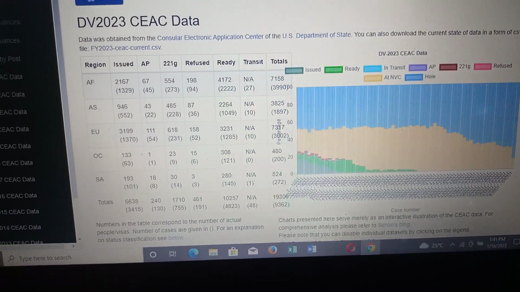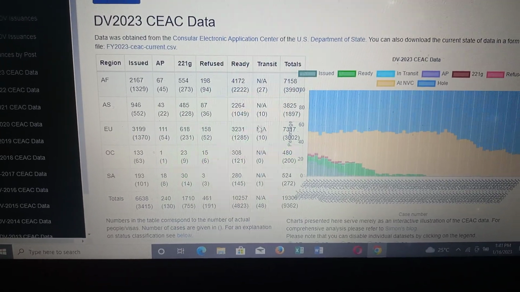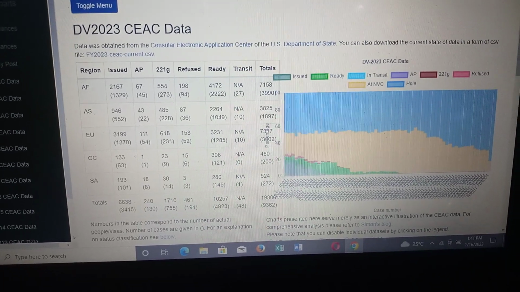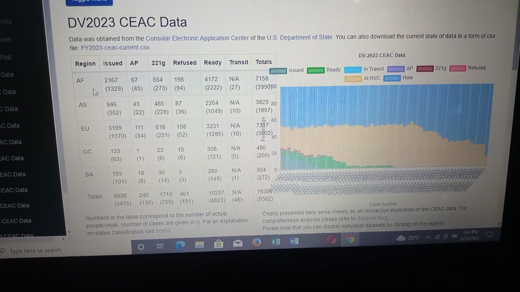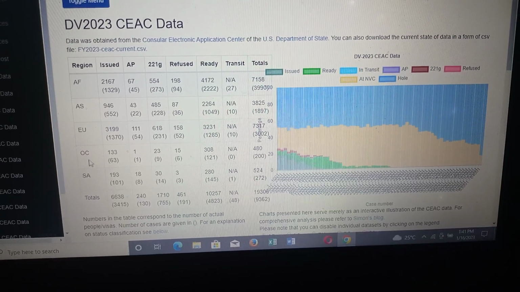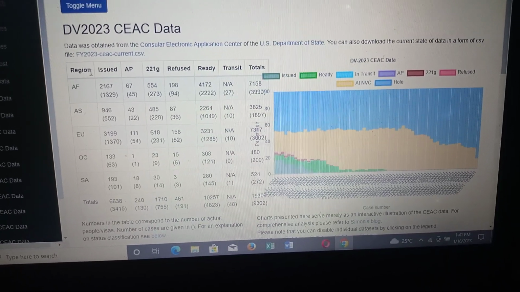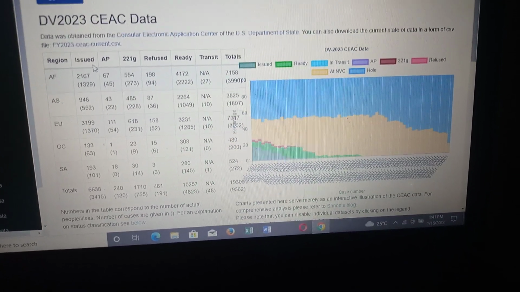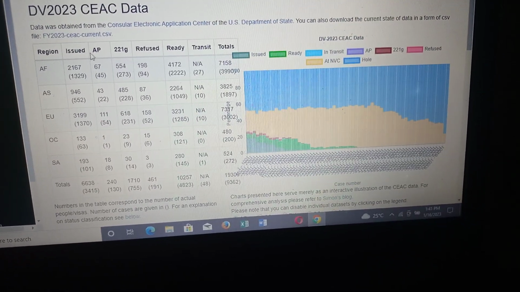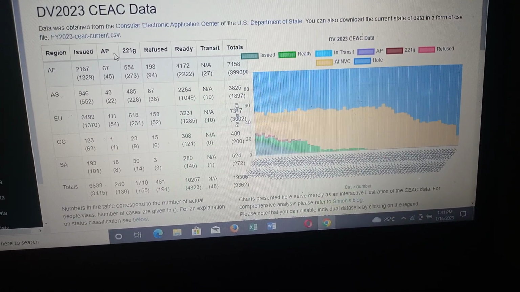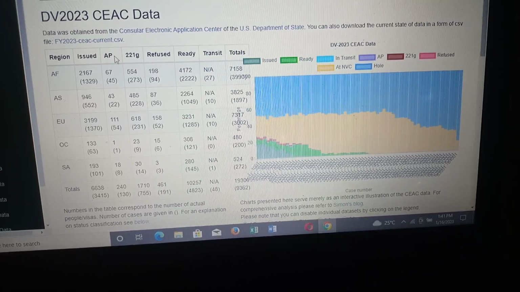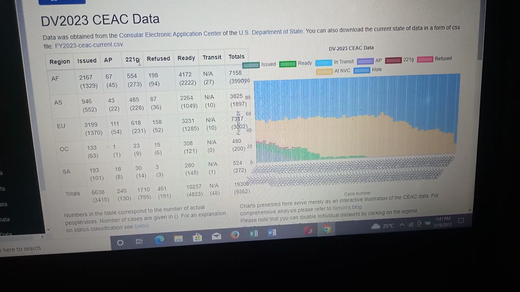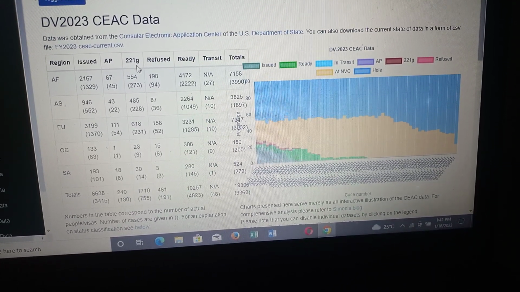So as we shift our attention now to this DV 2023, you can see we have a table here and we have a graph. Beginning from the table, it shows the regions: Africa, Asia, Europe, Oceania, and South America. It shows the number of visas issued so far from October 2022 up to date, January. It shows the number of cases under administrative processing. It shows the 221G refusal status.